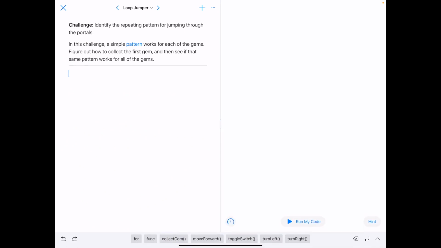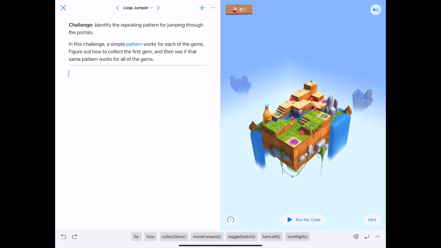Now, when I hit start coding, I tap to enter the code. Down at the bottom, it shows a list of commands. Now, again, I reminded you to read the directions. If we look at these together, it says, in this challenge, a simple pattern works for each of the gems, and figure out how to collect the first gem and see if that pattern works for all the other gems.